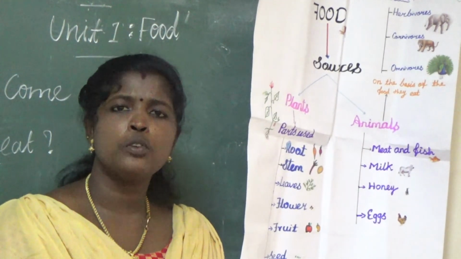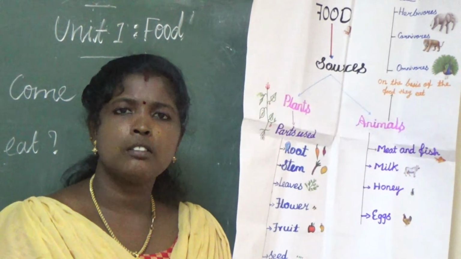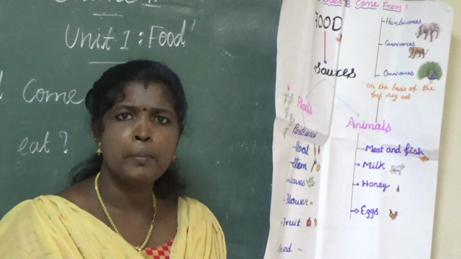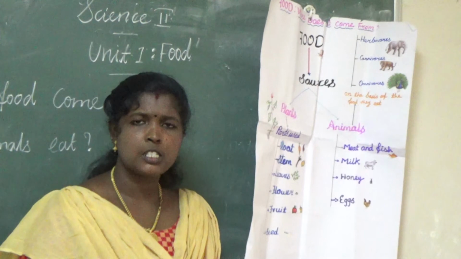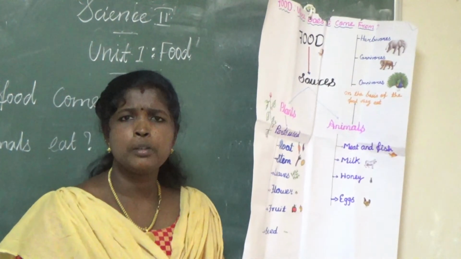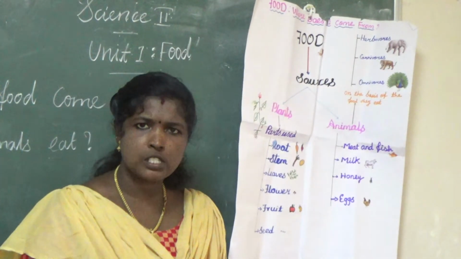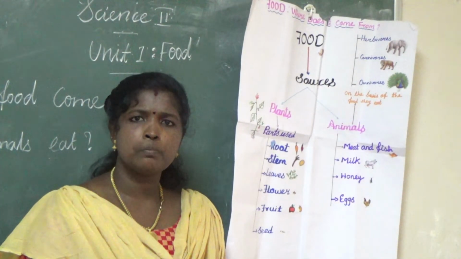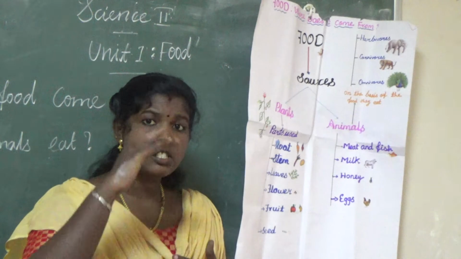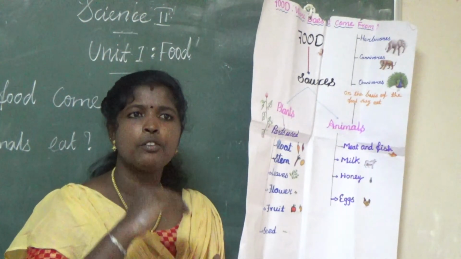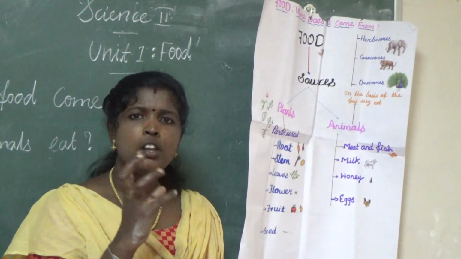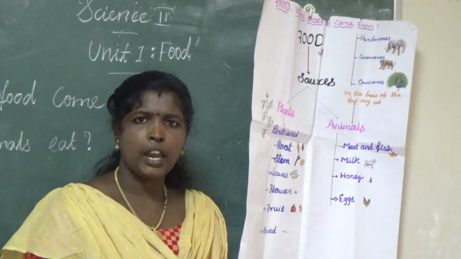Do you know how to make paneer? Which process is used for making paneer? Curding process. Yes. If you add some lemon juice into the hot milk, during the curding process, the milk will give two layers. One is a solid layer, one is a liquid layer. The solid layer is used for making paneer.